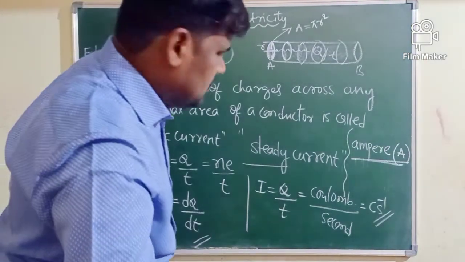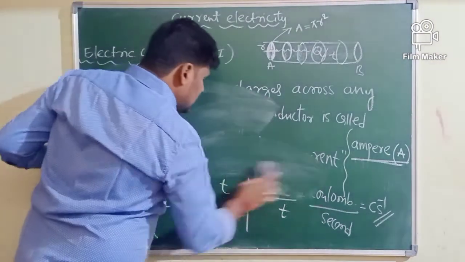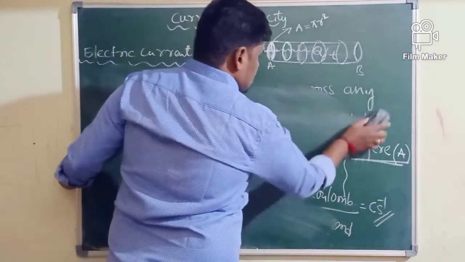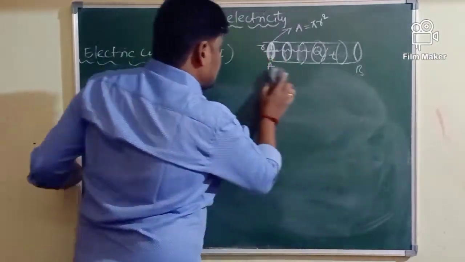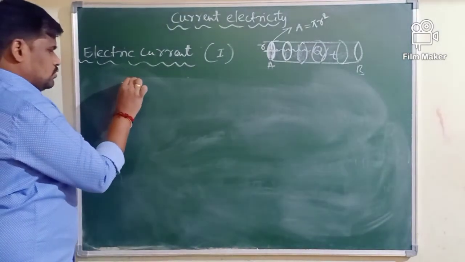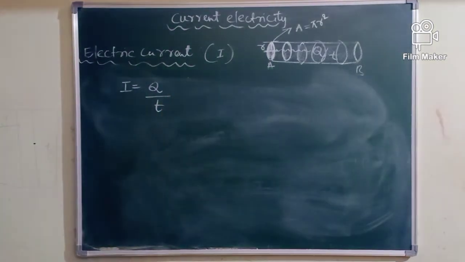Okay. Then what is 1 ampere of current? When is current in a conductor said to be 1 ampere? You know very well, I = q/t.